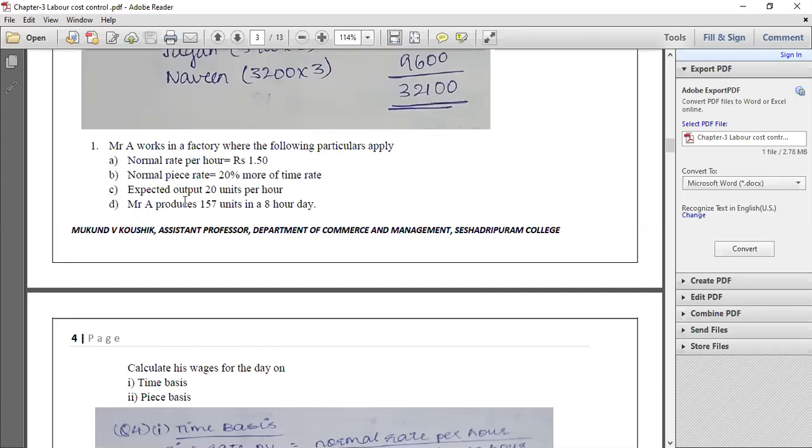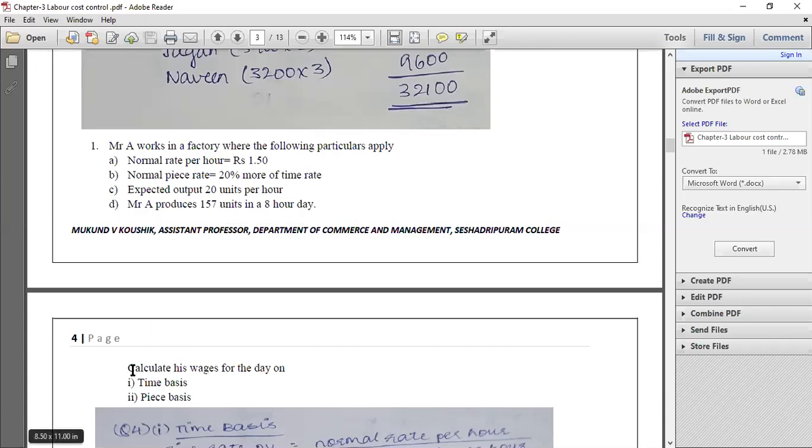Then again, expected output, they have given 20 units per hour. That means they are expecting the laborers engaged in the process of production to manufacture 20 units in one single hour. Then again Mr. A produces 157 units in an 8-hour day.